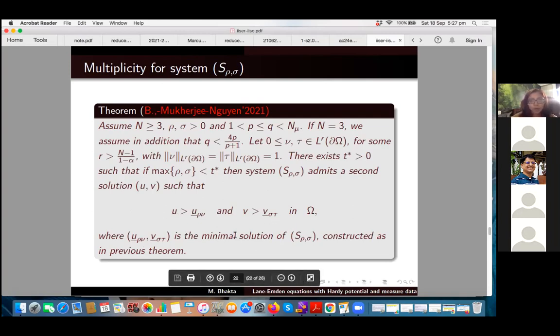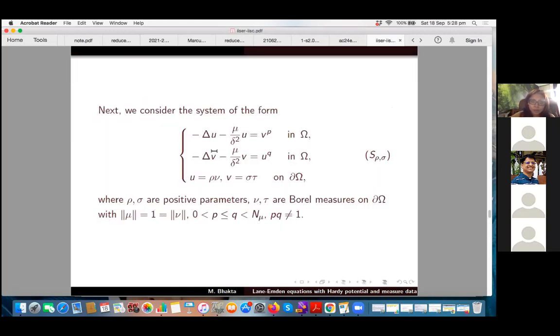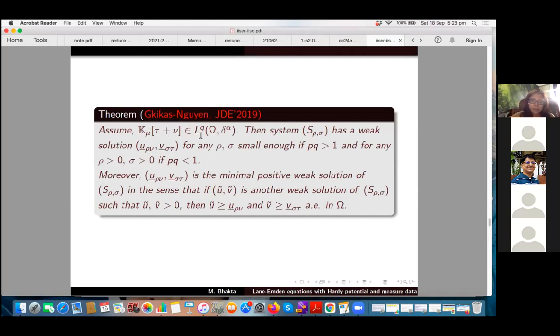So here the open question comes: can we relax this restriction? Because of this Lebesgue space restriction, we want the multiplicity result to hold in the full case, when the Martin operator of tau plus nu is in L^q(Ω, δ^α). Because the multiplicity result we proved for the scalar equation was in the general case for measure data, not just for functions.